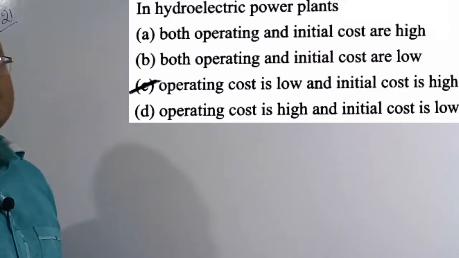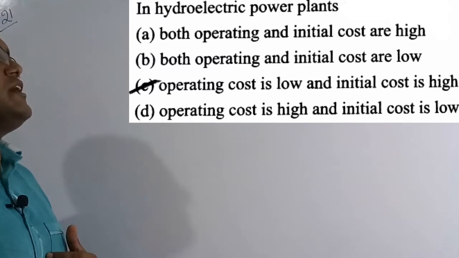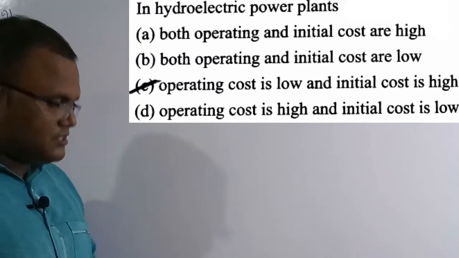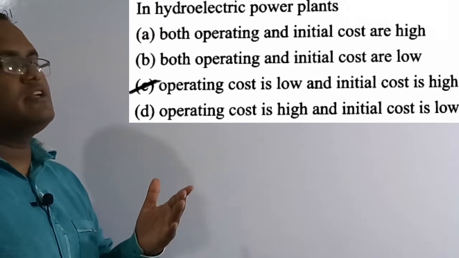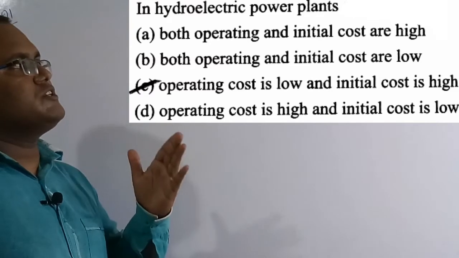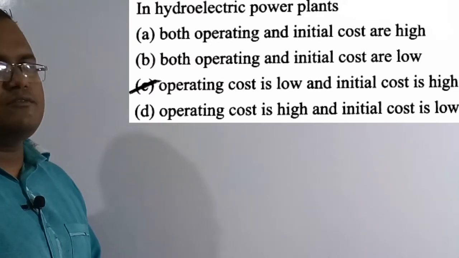So now we are going to solve question number 21. See the question here. Basically, in hydroelectric power plants, in all these options they are comparing the operating cost and the initial cost. So what are the four options? Option C: operating cost is very low, but the initial cost is very high. We will discuss why the operating cost is very low and why the initial cost is very high.